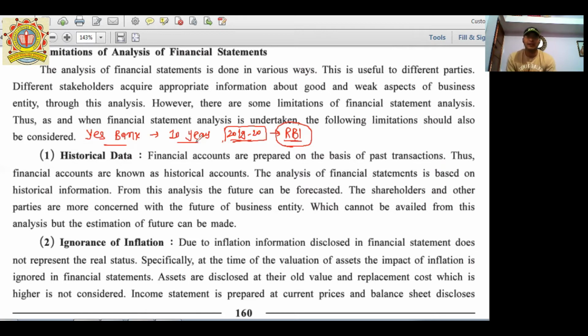So if I am checking 10 years of data, then overall the position of this bank is very good. But due to such a scam, if I am forecasting for 2021, 22, and so on on the basis of the last 10 years, it is misleading to us. Got it? So historical data are good, but we cannot blindly rely on them.